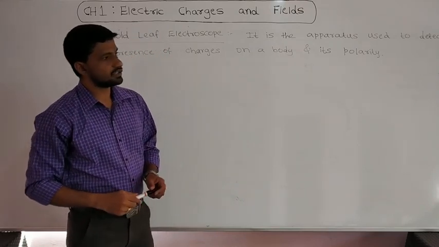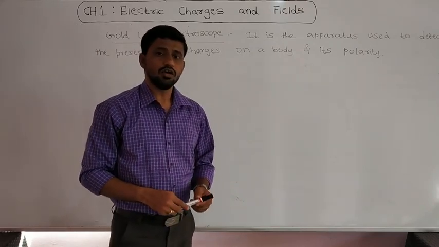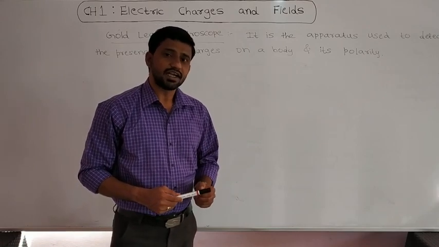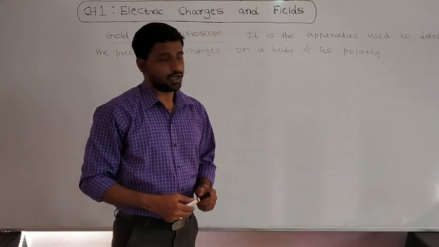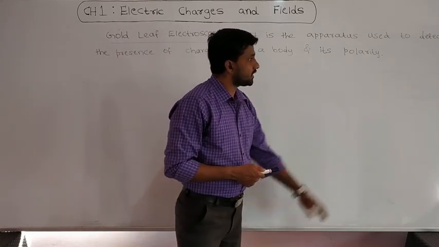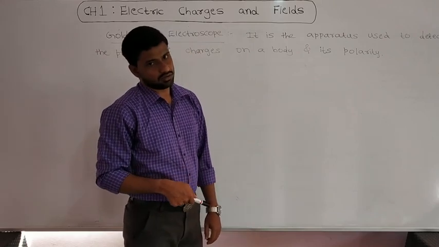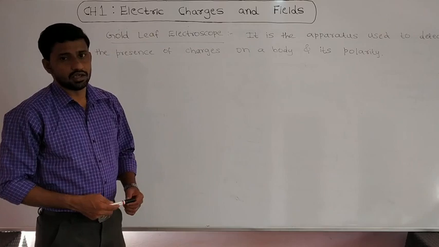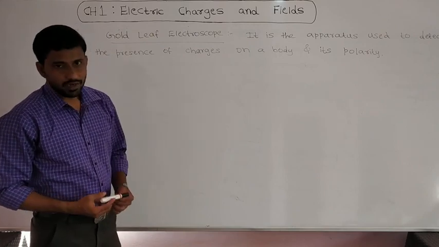Using this apparatus, we can detect the presence of charges on any body, and also we can find which kind of charge is present on that body. The polarity means the property which differentiates two kinds of charges. Okay, so that is the advantage of this apparatus, the gold leaf electroscope.